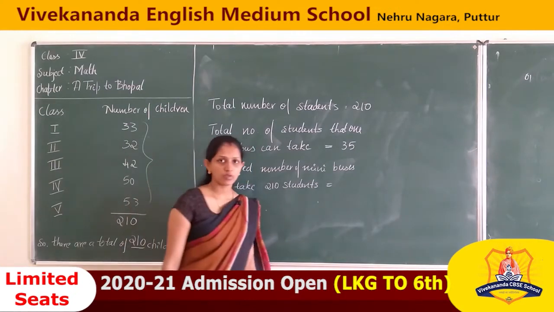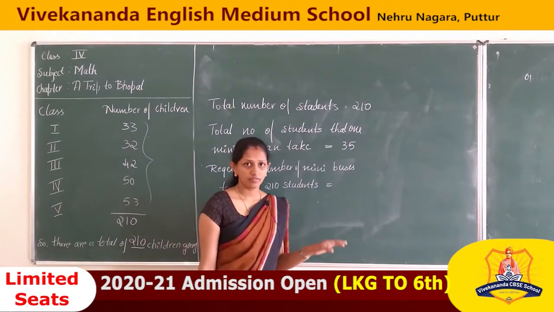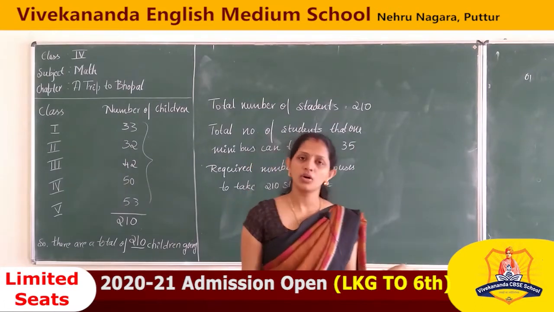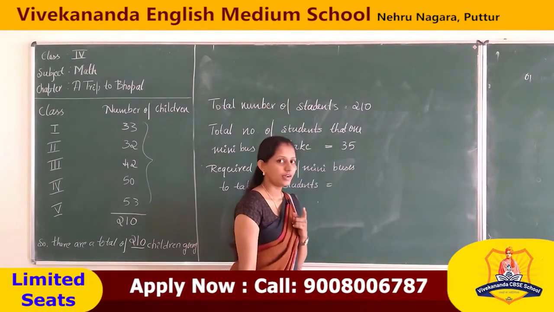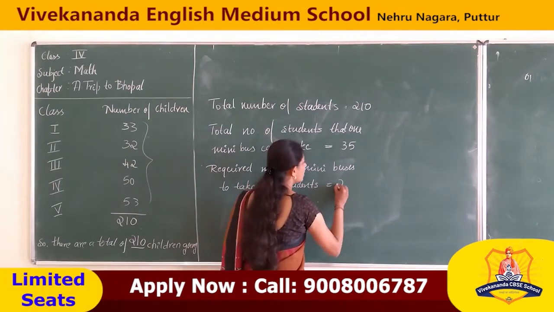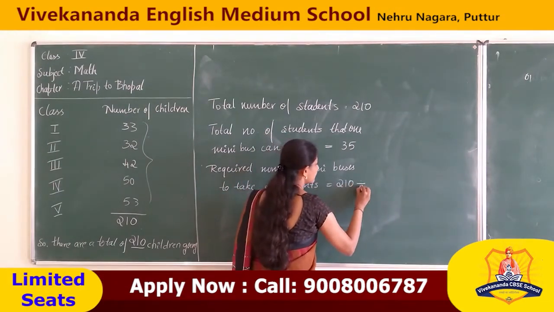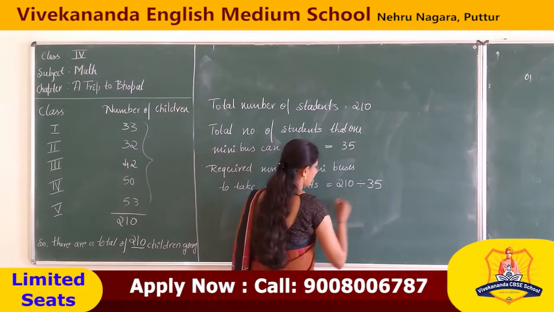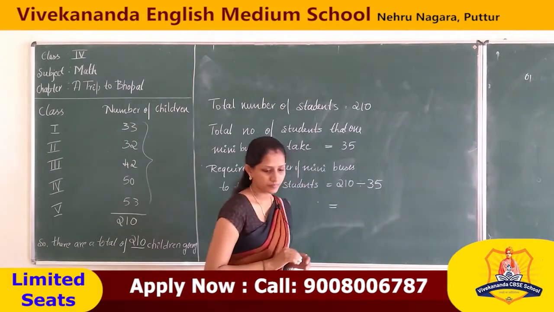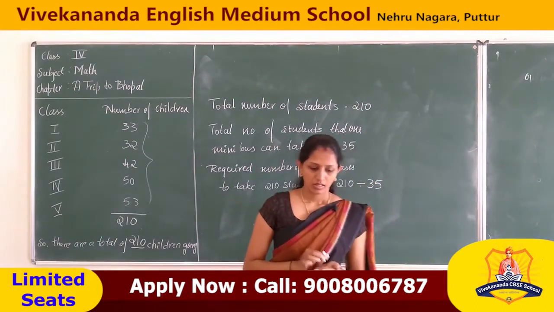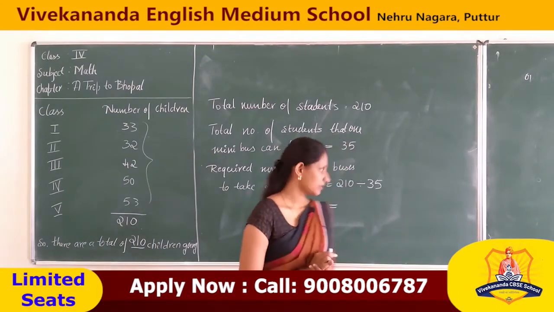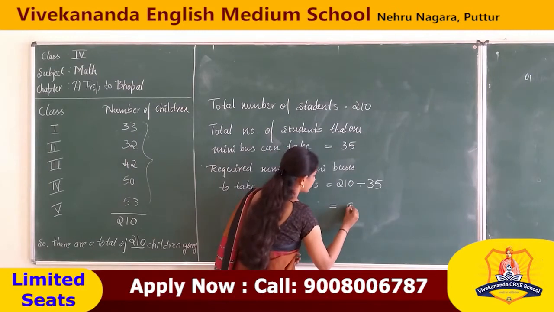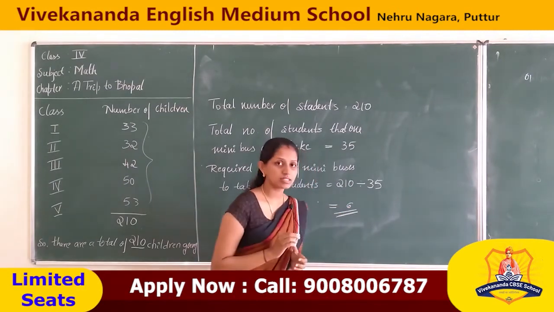What we have to do? We have to multiply or divide, we have to subtract, or we have to add? We have to divide. 210 divided by 35. How much? Correct, it is 6. So 6 mini buses we want.